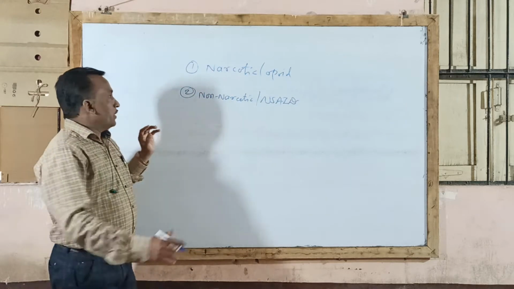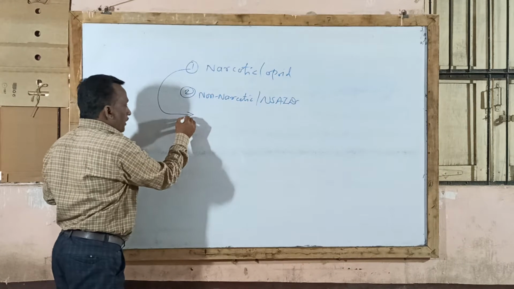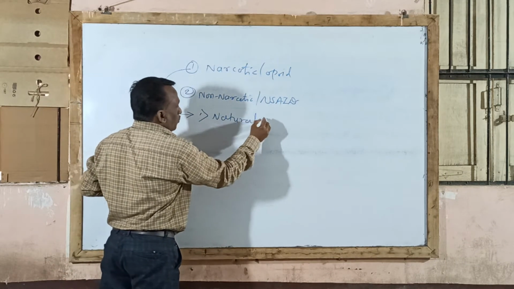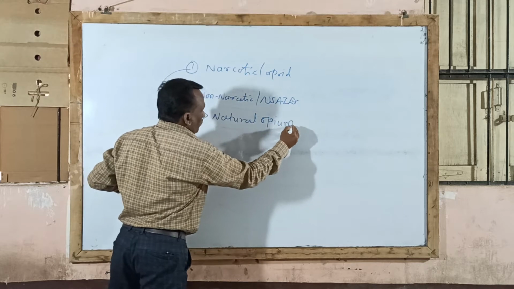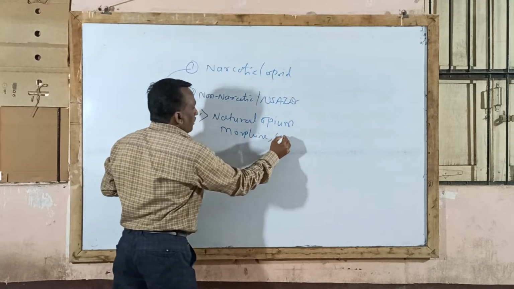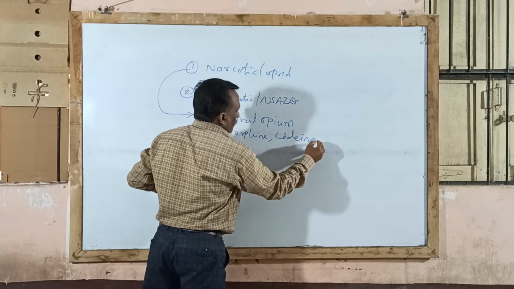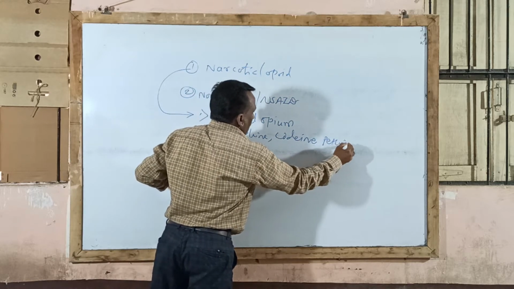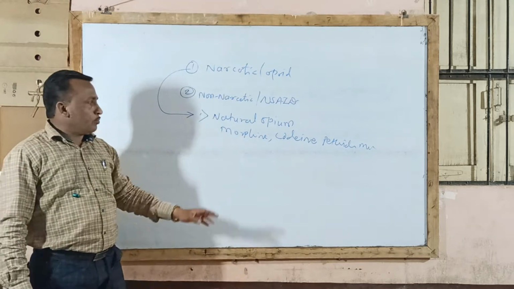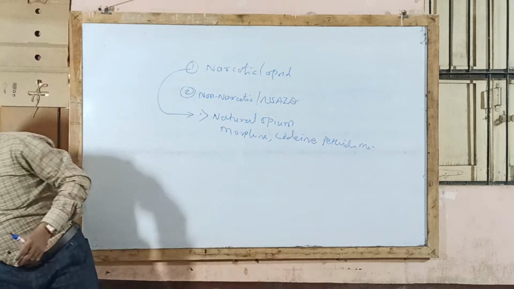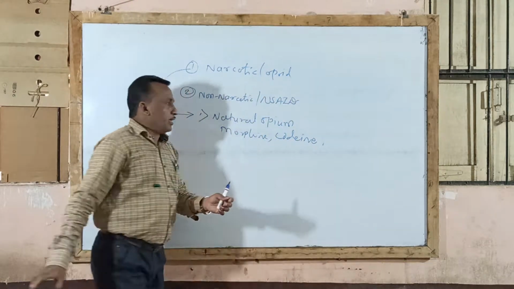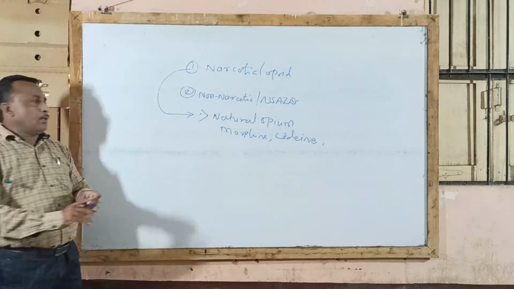You know that there are three types of narcotic or opioid analgesics. One is called natural opium alkaloidal compounds. Examples: morphine, codeine, methylene, methadone. Out of these, morphine and codeine are the natural compounds. We already completed under classification that morphine and codeine are natural compounds.